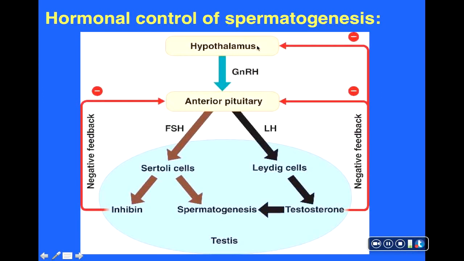So in essence, when testosterone levels get high enough, the hypothalamus is inhibited, therefore GnRH levels decrease. The pituitary is inhibited, therefore FSH and LH levels decrease. Ultimately that tends to decrease or inhibit spermatogenesis. So the point is, this is another example of a negative feedback loop, and spermatogenesis is controlled and maintained at moderate levels once a person reaches puberty.